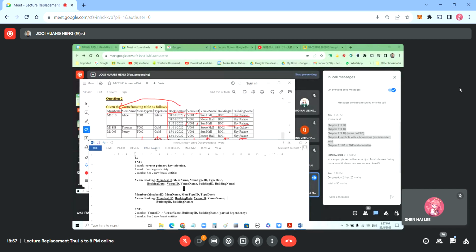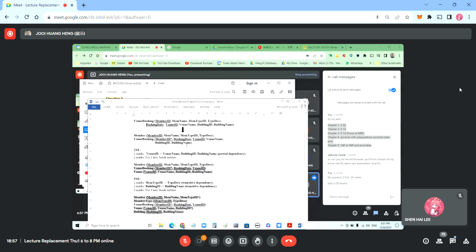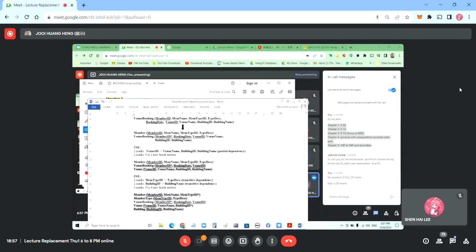Second normal form removes the partial dependency. The partial dependency is venue ID, venue name, building ID, building name, which goes in the new table. You can see the second normal form is like this. The gray highlighted ones are the new tables. The venue ID is put back because it's a foreign key. So then we have a new table like this.